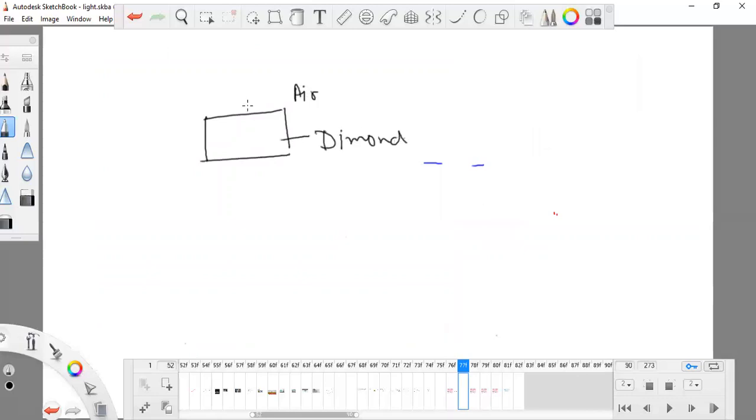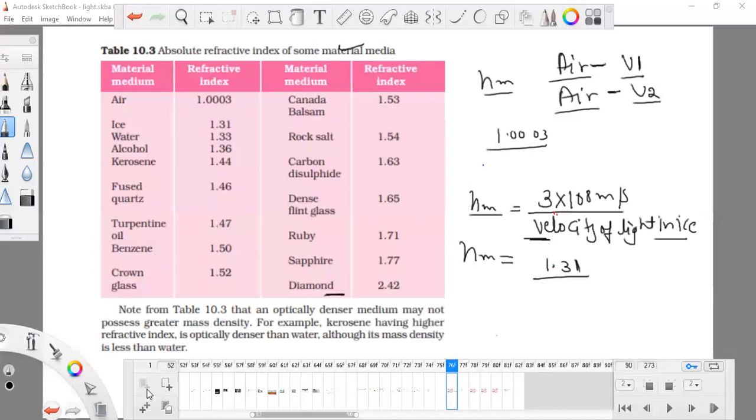So what happens when light is passing from one medium to another, to a denser medium? When a light ray passes from one medium to another and comes into a denser medium, it will move towards the normal. So this is my normal, and it will bend in such a way that it moves like this. This is the ratio.